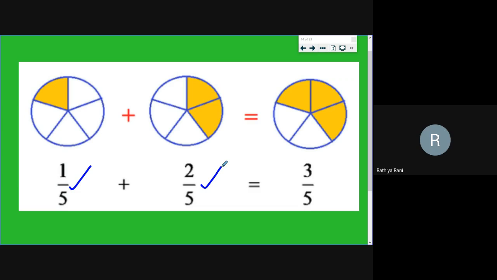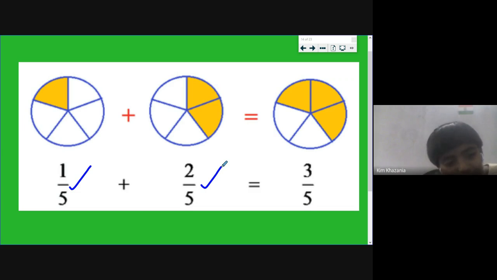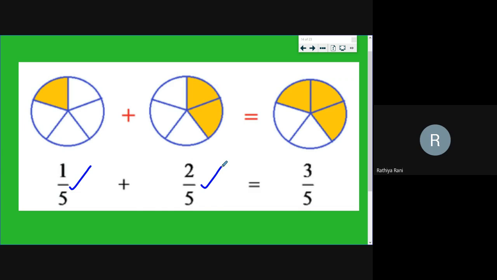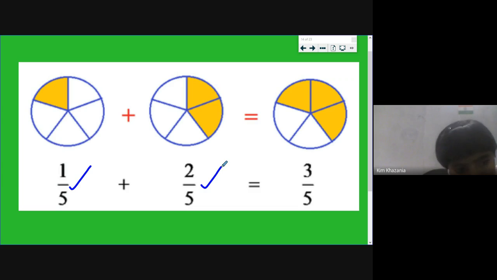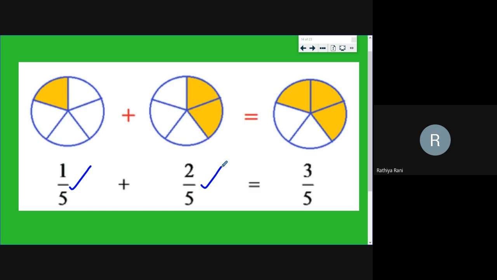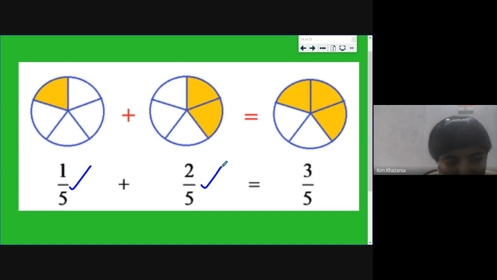No. We should only add the numerator. The numerator only we should add. In the second one, when they are the same, we should write like 5.